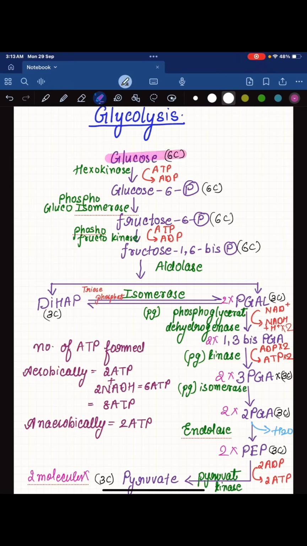So first, glucose, which is a 6-carbon compound, is converted into glucose 6-phosphate by the enzyme hexokinase. In the first step, one molecule of ATP is utilized. The second step, in which glucose 6-phosphate is converted into fructose 6-phosphate by the enzyme phosphoglucoisomerase. This is an isomerization reaction in which glucose is converted into fructose, and we all know fructose is an isomer